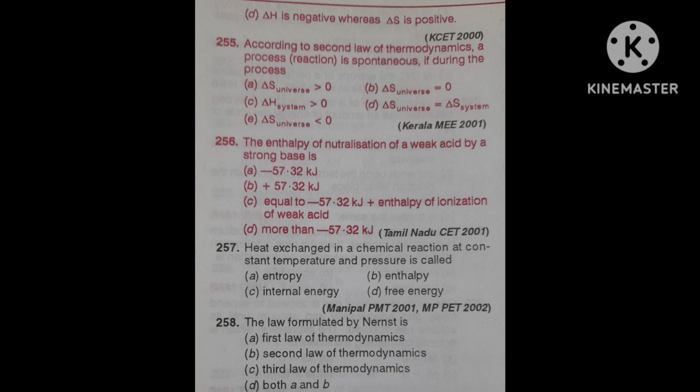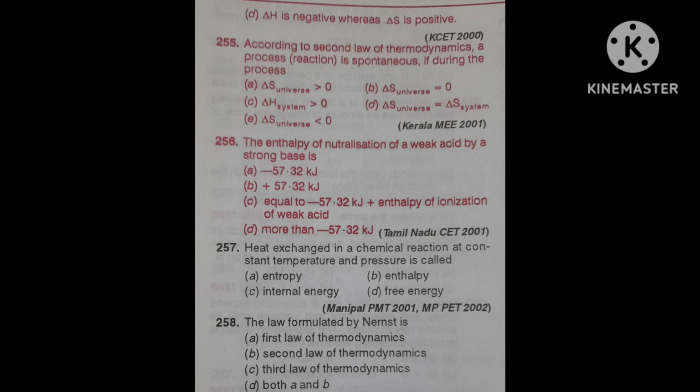Then in the question, according to the second law of thermodynamics, a process is spontaneous if during the process delta S universe is greater than 0. Hence the correct answer is option A.